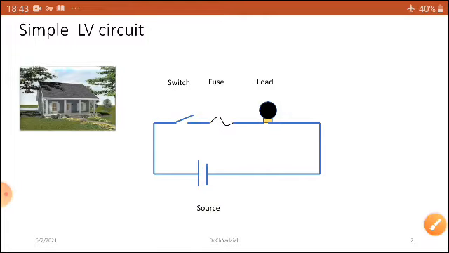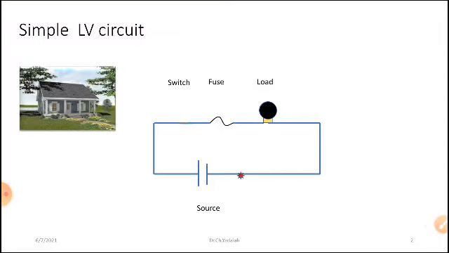Now we can see how the operation takes place in a small circuit. Now I close the switch, the current is passing through the closed circuit, and based on the current circulation through the load, the bulb is glowing. Okay, now suppose a short circuit occurred.